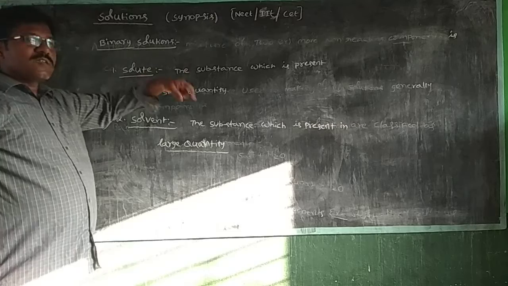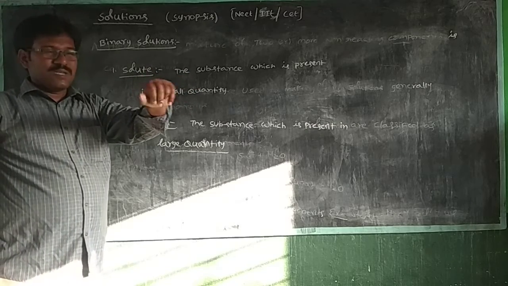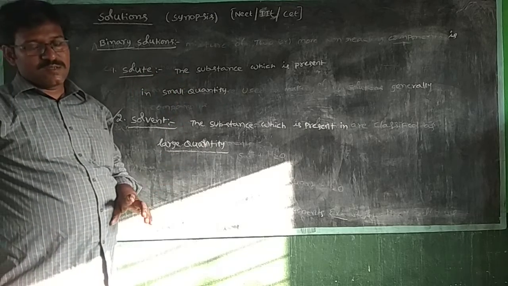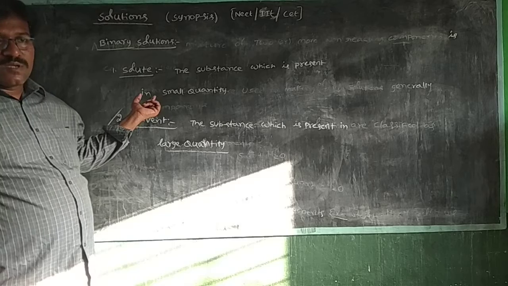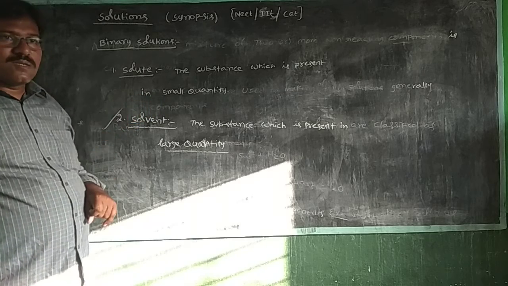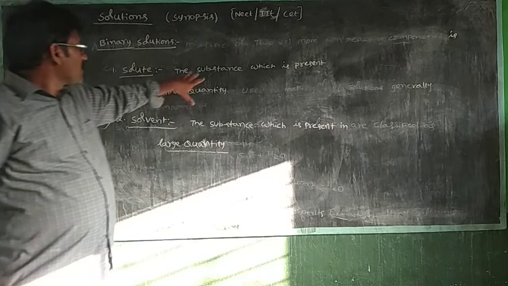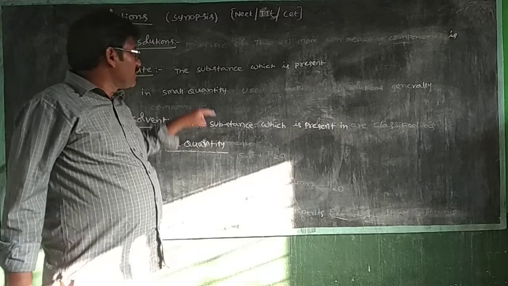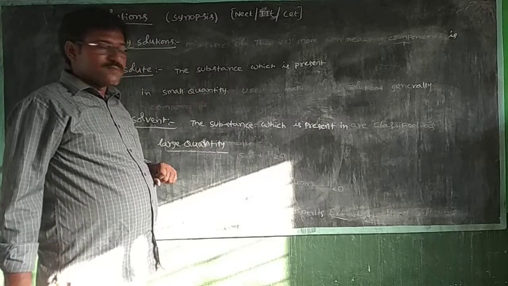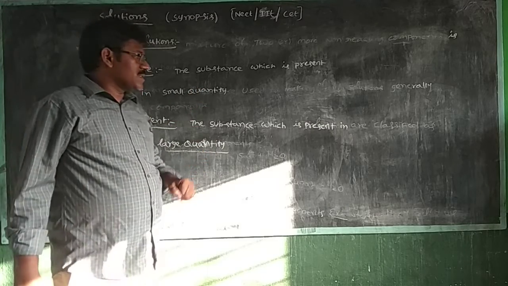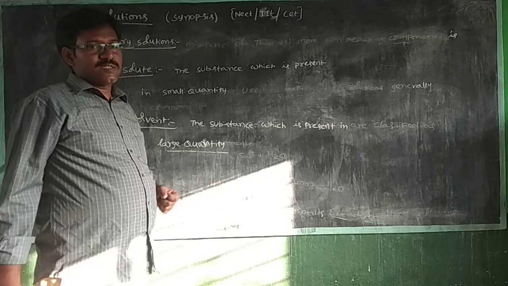Binary solution means two components. One component is solute, another one is solvent. Solute is the substance which is present in a small quantity. Solvent means the substance which is present in a large quantity.